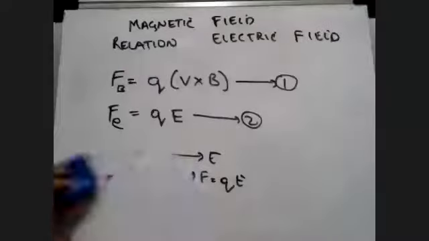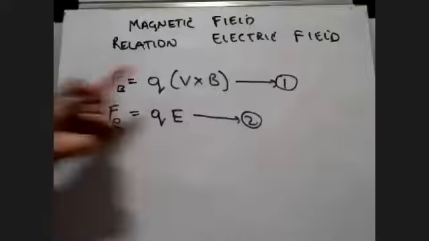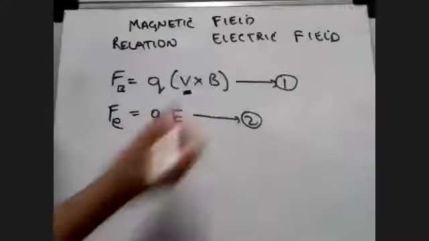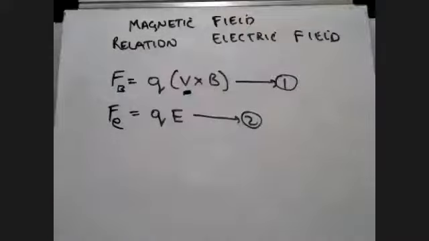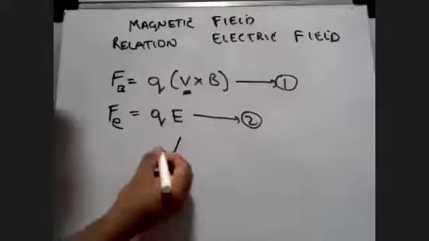And the third thing I want to tell you is that the magnetic force is velocity dependent. It acts only when the particle has some certain velocity. In the start of the lecture, I told you about a current carrying conductor.